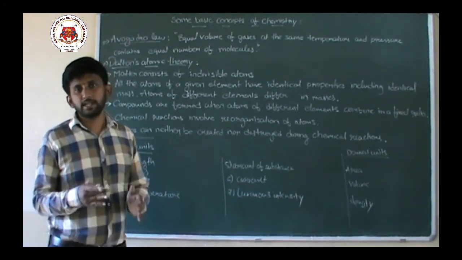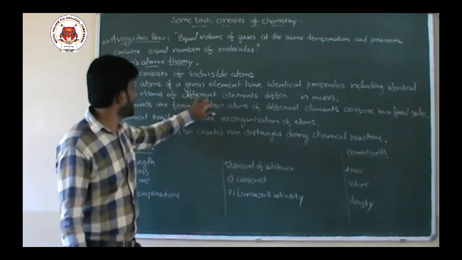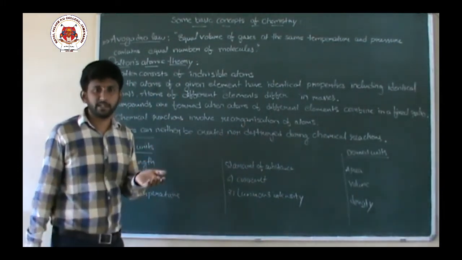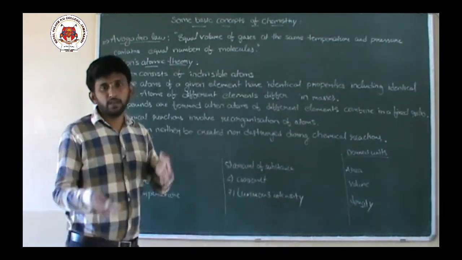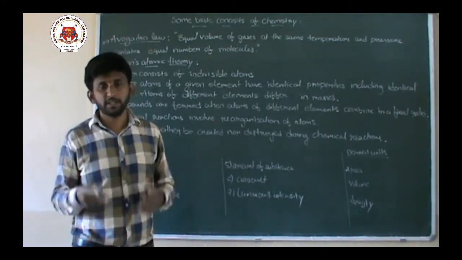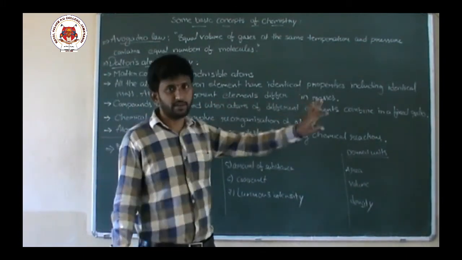In oxygen, all the oxygen atoms have the same properties, and identical masses also. But atoms of different elements differ in their masses. So they have different properties also. They differ in mass, weight also. For example, if I compare the mass of a hydrogen atom with an oxygen atom, automatically the masses are different. So atoms of different elements are different.